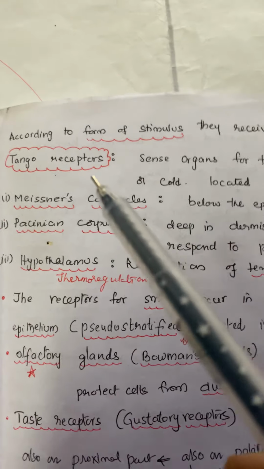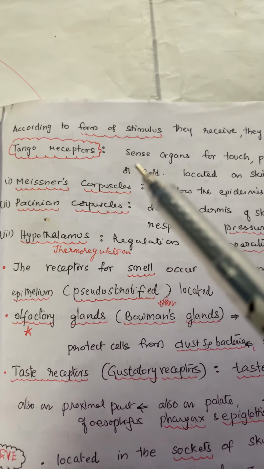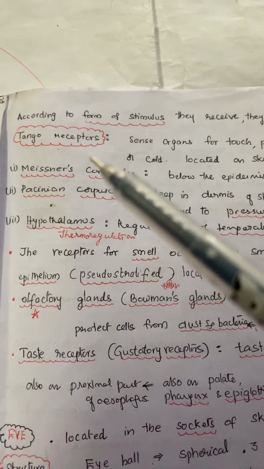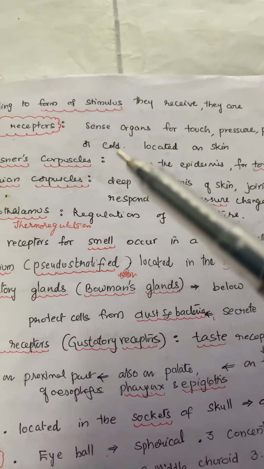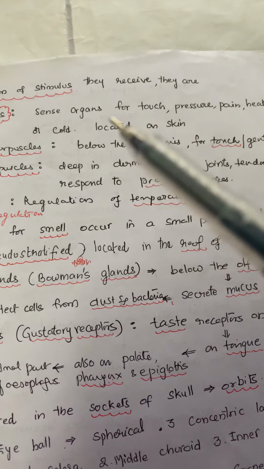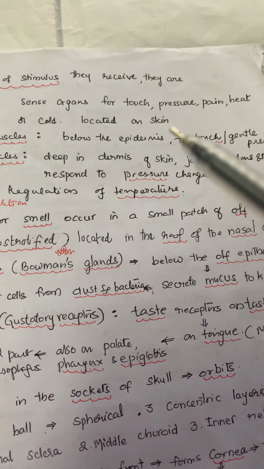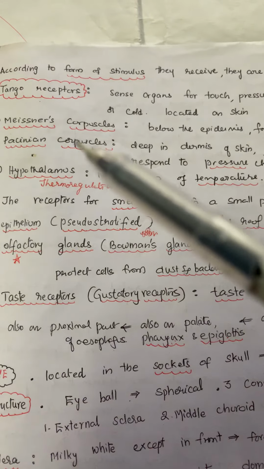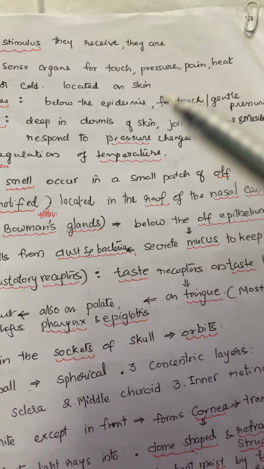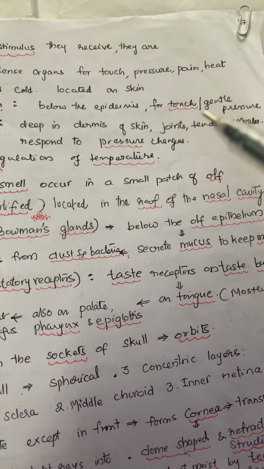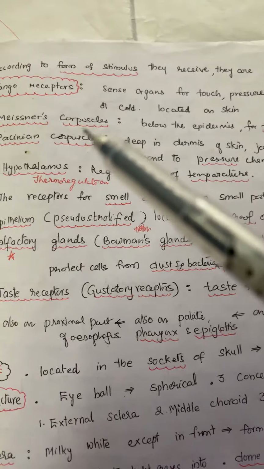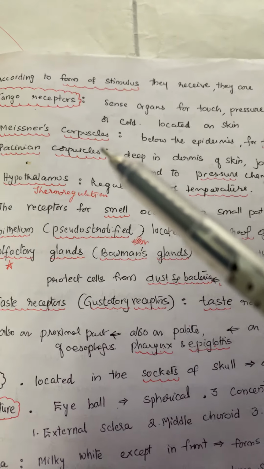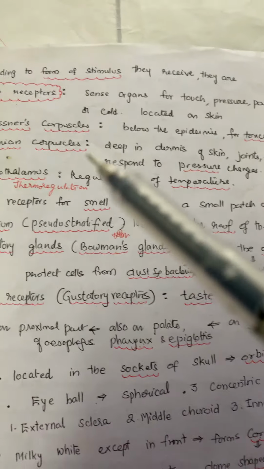And coming to the different types of receptors according to the form of the stimulus they receive, there are tangoreceptors, which are present in the sense organs for touch, pressure, pain, heat or cold. They are generally located on the skin. The receptors present below the epidermis for touch and gentle pressure are called Meissner's corpuscles, which are for touch and gentle pressure.